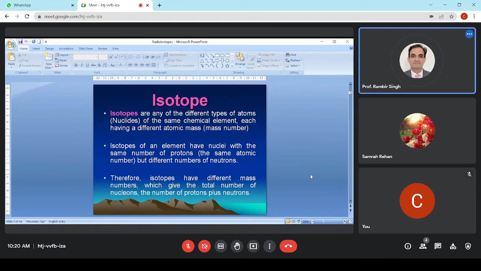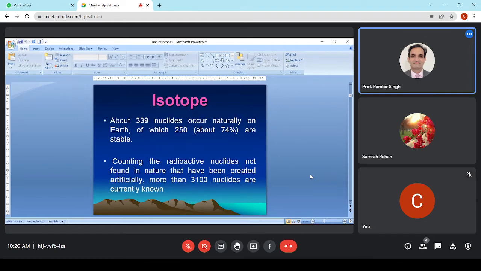So what is the role of electrons here? Does it play some role? What is the role of an electron in an atom? We are talking about protons and neutrons, but what is the role of electrons here? Do we need electrons?